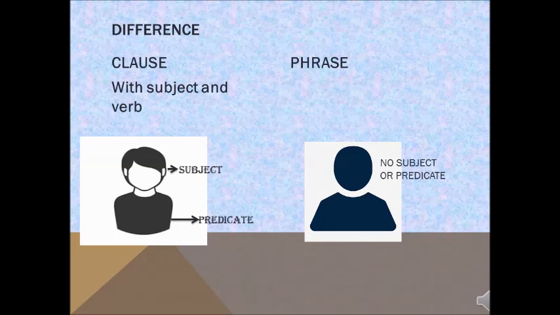And another difference is the subject and the predicate. In a class there will be a subject and there will be a predicate, but in a phrase there is no subject or no predicate, which means there is no subject or verb. Right?